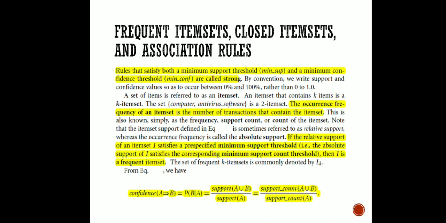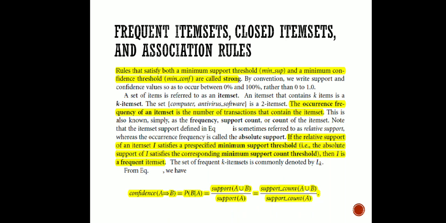Say there are 100 transactions, and we are looking for the item set computer, antivirus. We find in which transactions this set is available and count them, and this is the occurrence frequency. We will see this with an example, and the concept will become clearer.